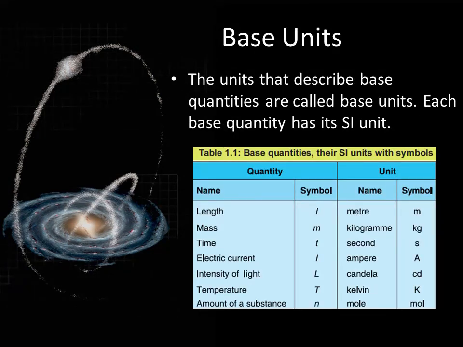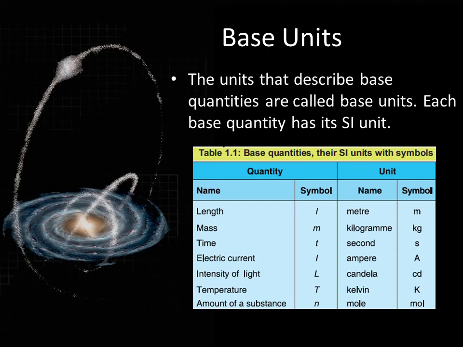Then you have base units. As we discussed earlier, physical quantities have two things, a magnitude and a unit. The magnitude is the numerical number, and the unit is what that physical quantity is represented in. Mass is represented in kilograms, time is represented in seconds. So that's the unit. The units that describe base quantities are called base units, and each base quantity has its SI unit. We'll discuss what SI means later: standard international units.